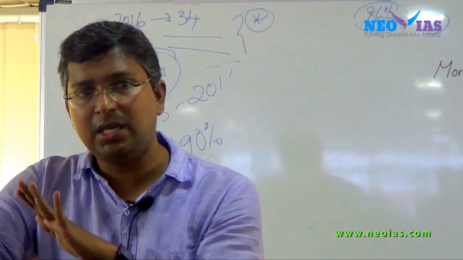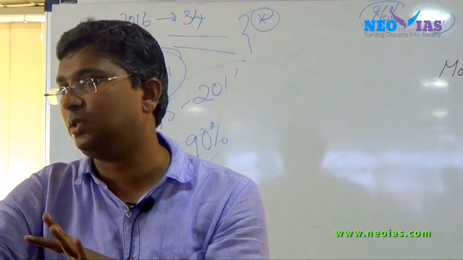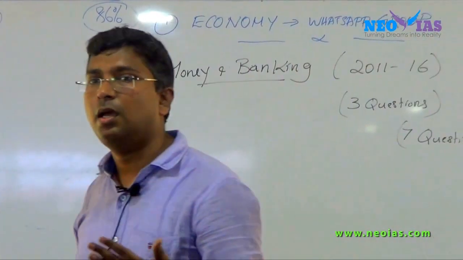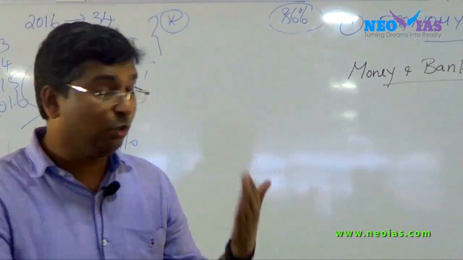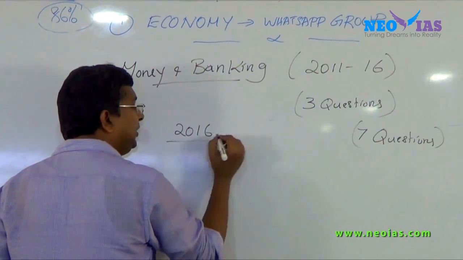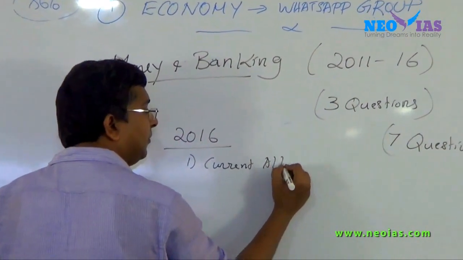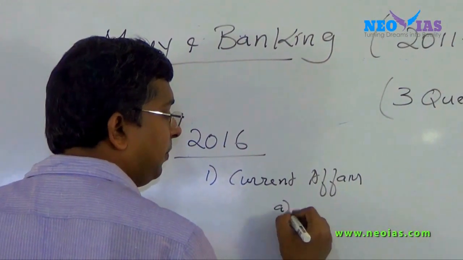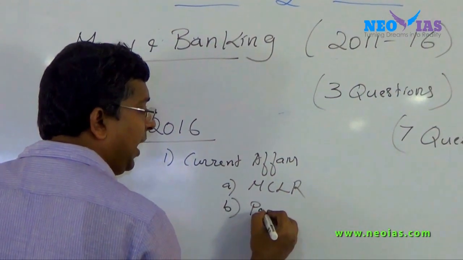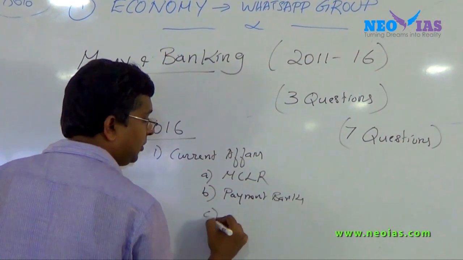And if you see the money and banking questions, as already mentioned, there are 2 categories of question. One is concept related questions, and second is current affair related questions. Now in 2016, all the 3 questions were current affair. They asked questions from MCLR, which I will be discussing today, then payment bank and core banking solution.